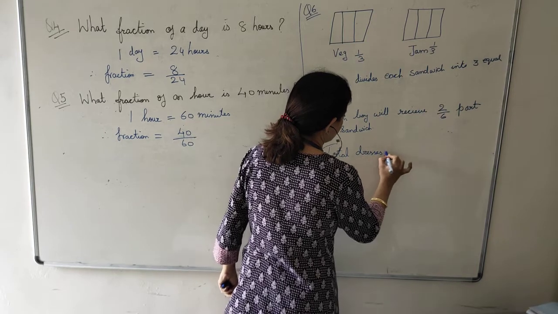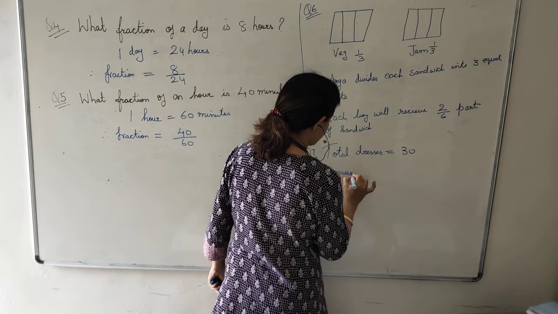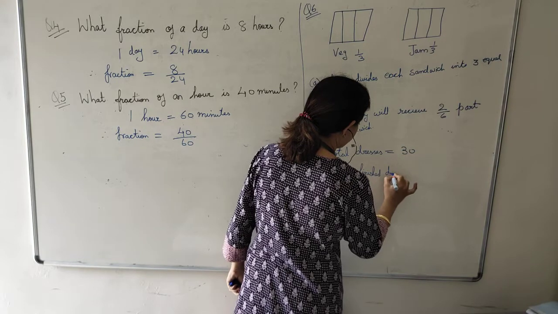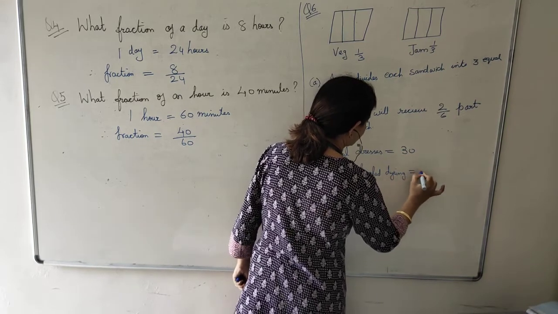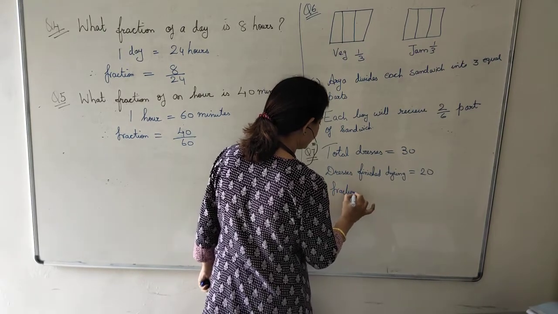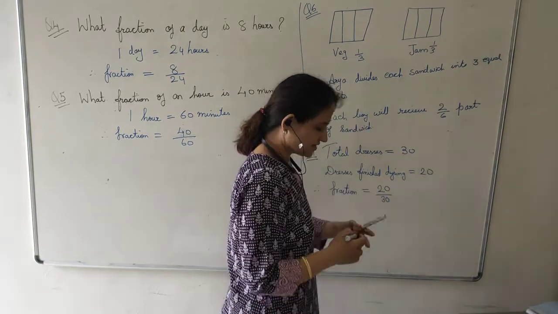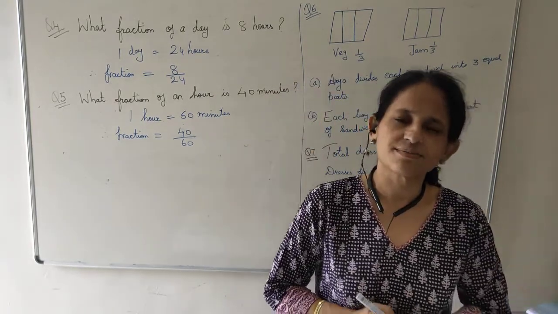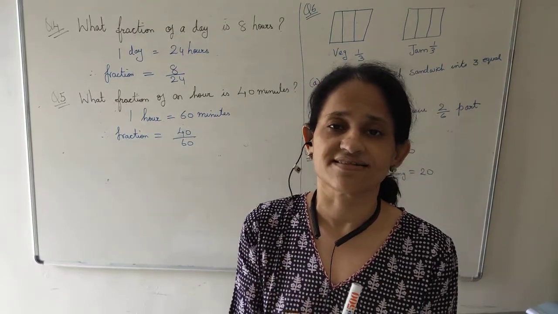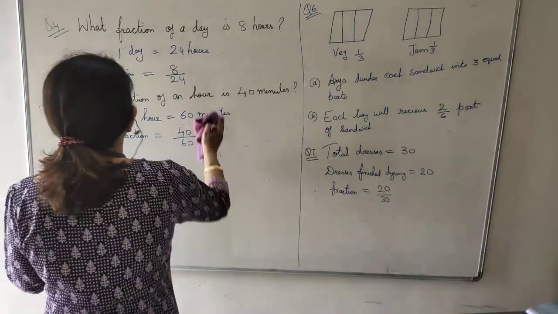Total dresses is 30. Dresses finished dyeing is 20. Therefore, fraction will be 20/30. These are all simple 1-mark questions. The remaining questions you have to do in your classwork, but that is for assignment. Now coming to the other topic.